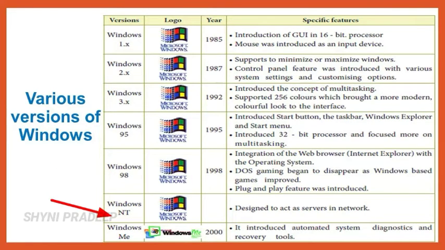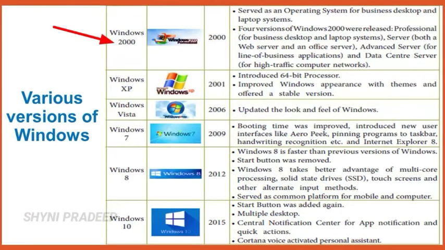Next, Windows NT, Microsoft Windows. Its specific features are designed to act as servers in the network. Next, Windows ME 2000. It introduced automated system diagnostics and recovery tools. Next one is Windows 2000. Windows 2000 was introduced in the year 2000.